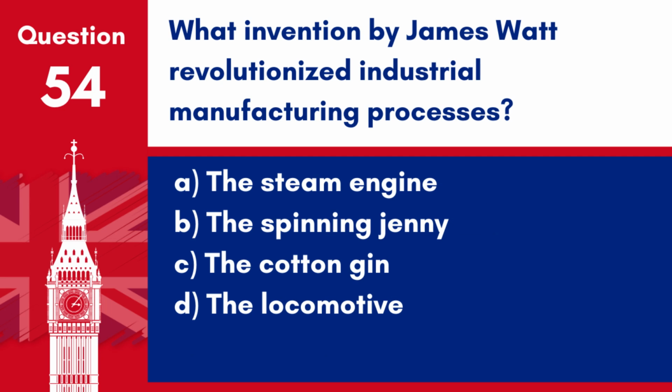Question 54. What invention by James Watt revolutionized industrial manufacturing processes? A. The steam engine. B. The spinning jenny. C. The cotton gin. D. The locomotive. Answer: A. The steam engine. James Watt's improvements to the steam engine revolutionized industrial manufacturing.